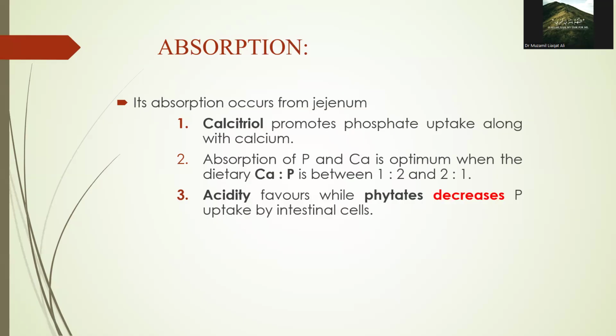Additionally, acidity in the gastrointestinal tract favors phosphorus absorption, while phytates, which are present in cereals and legumes, decrease phosphate uptake by forming insoluble complexes.